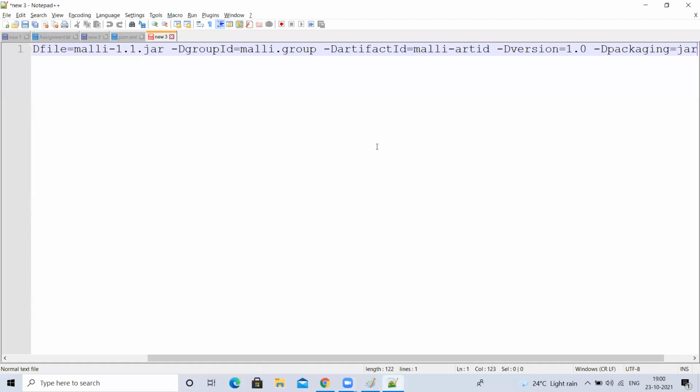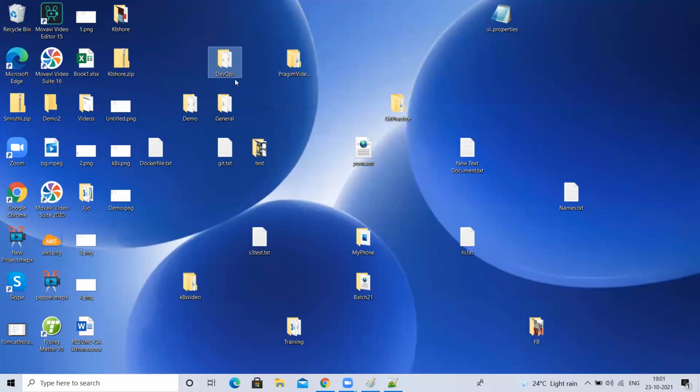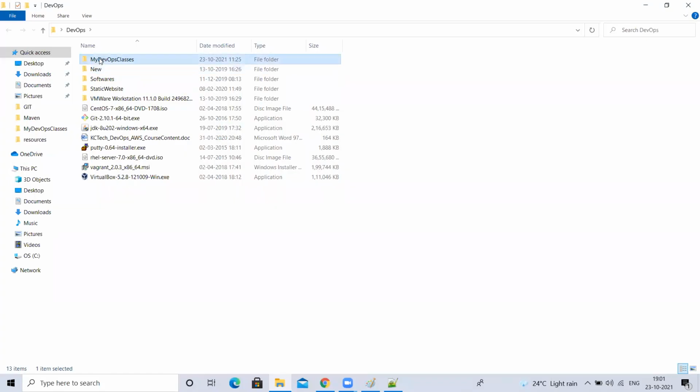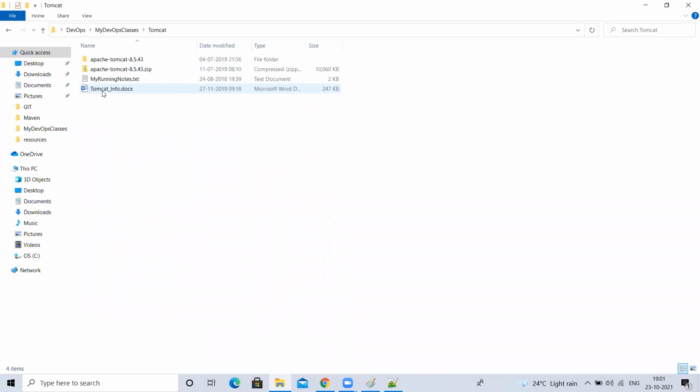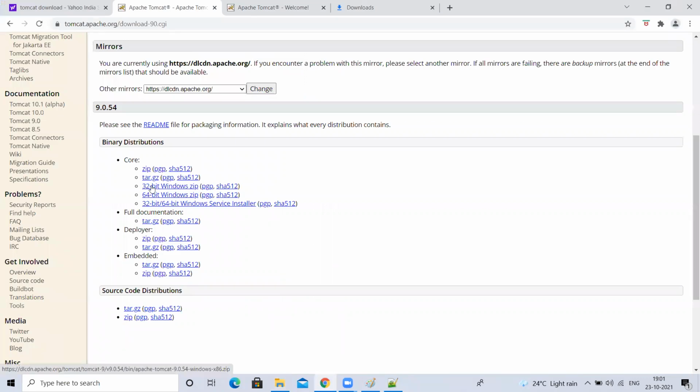In the zip file, will 64-bit be there automatically? Based on your computer, whether it is 64-bit or 32-bit, you have to download it. For the zip file, we don't have an option to select. In the installer, while downloading itself, you can select 32-bit or 64-bit. Here, this is zip only. You can download either this or this, up to you.